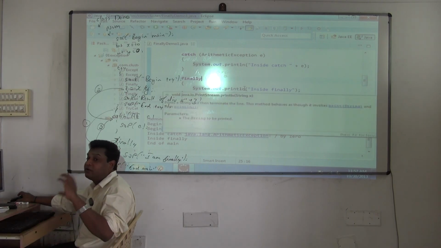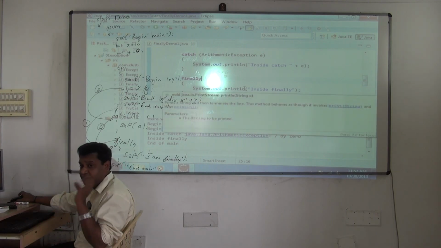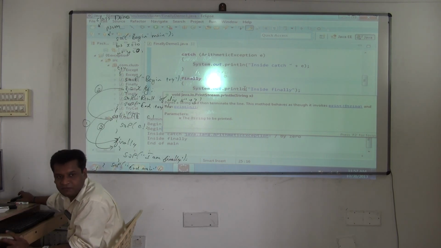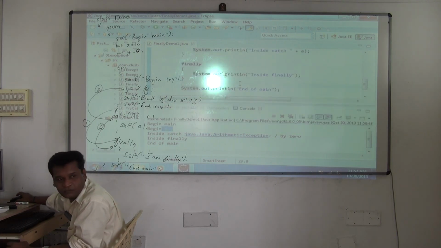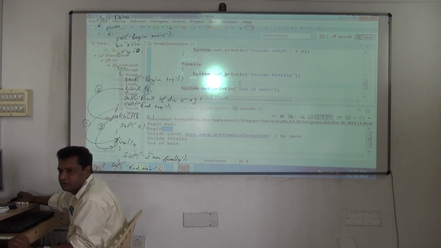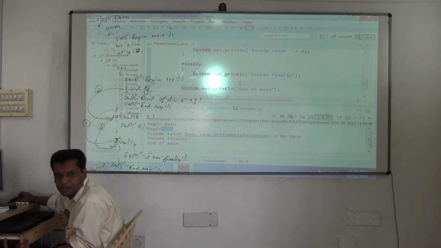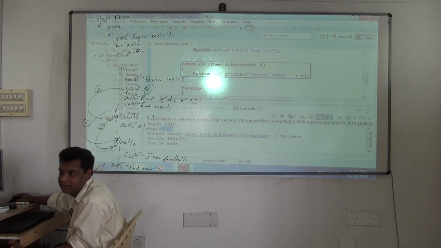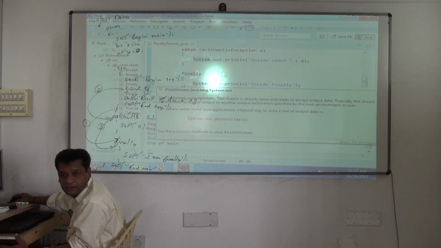Finally. Yesterday we learned how to write catch. Today I completely focus only on finally. Understood? Finally is getting executed. Just understand: the code that is subject to exception, you will put in the try block. Then in the catch block you will write the code to catch the problem and to fix the problem. In finally, what code we will write we will see, but whether an exception occurs or not, it is guaranteed to execute. Are you clear with this?